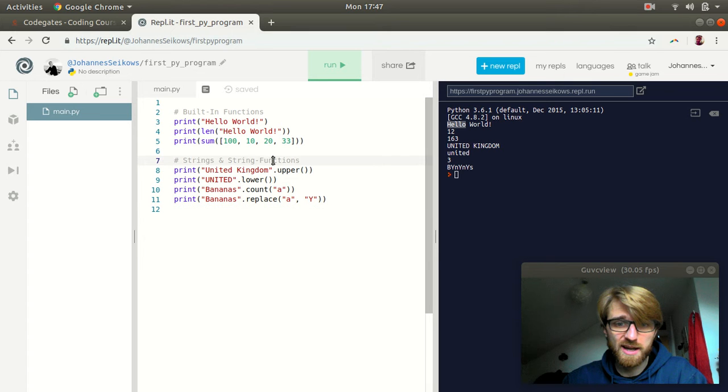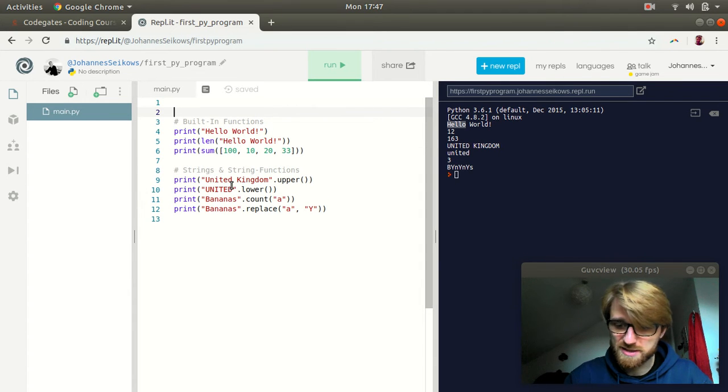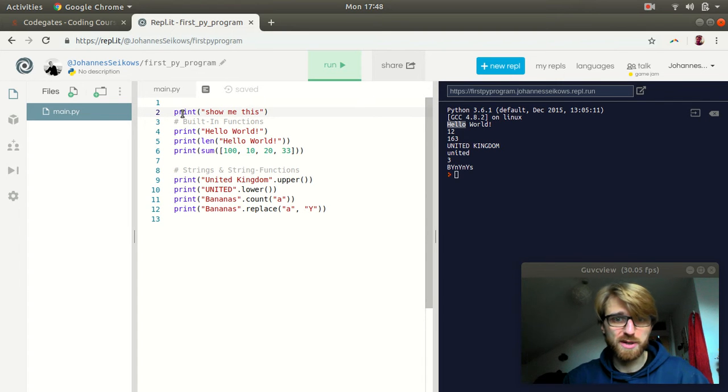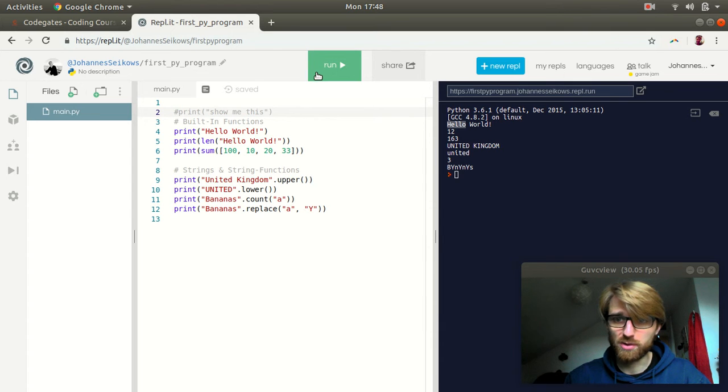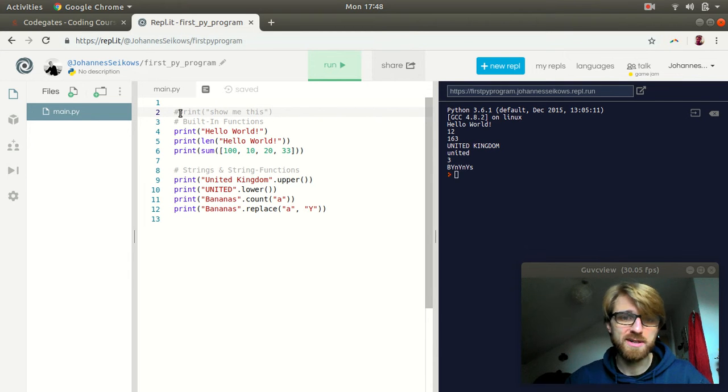Now you can see that these lines essentially didn't do anything, and that is precisely because they are comments, which you create by using this hashtag sign. Whenever you start a line with a hashtag, whatever comes after will be a comment and will be ignored at program execution. So let's say we write something in here in a comment that would actually be a valid piece of code, like, see, this would be a valid program, right? It would just print out this string of show me this. But if we comment it out and run the program, we can't see it. That's because we've, in programming language, commented it out.